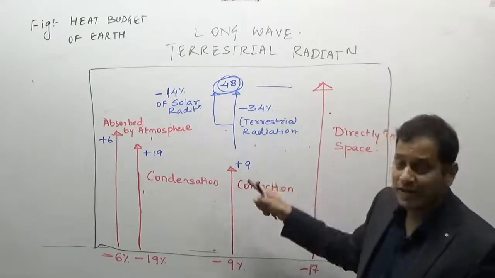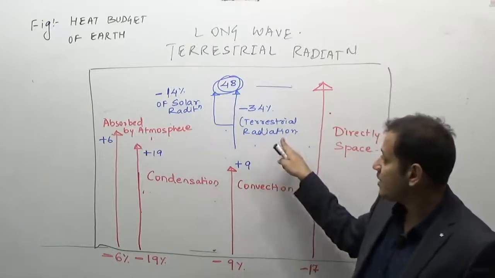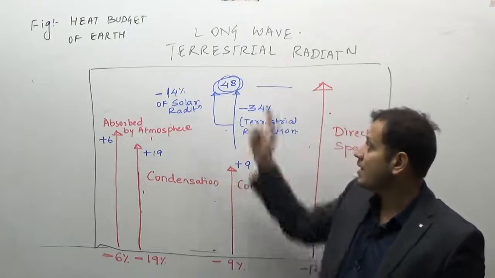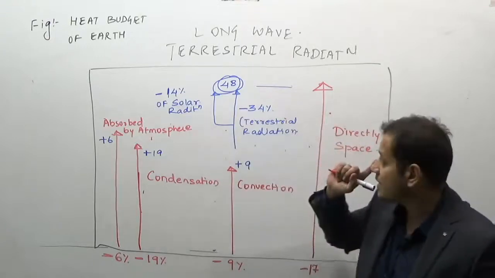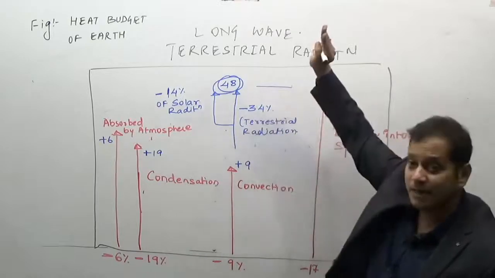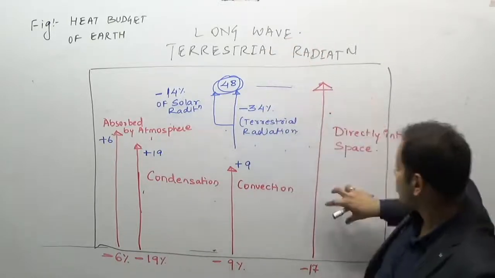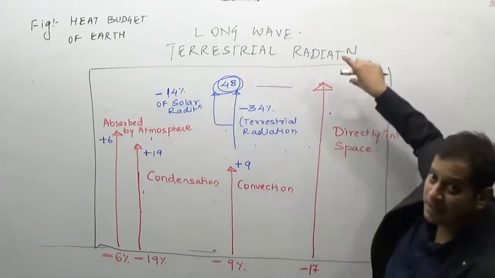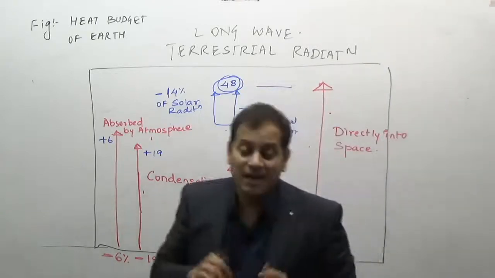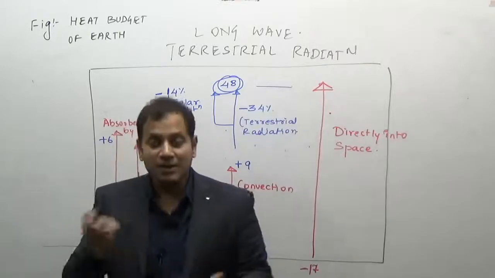So the atmosphere has 34% of terrestrial radiation and already it had 14% of solar radiation, thus making the total 48%. Now this atmosphere gives away this 48%, and also the 17% is added because it has already been directly released by the Earth and not absorbed by the atmosphere.